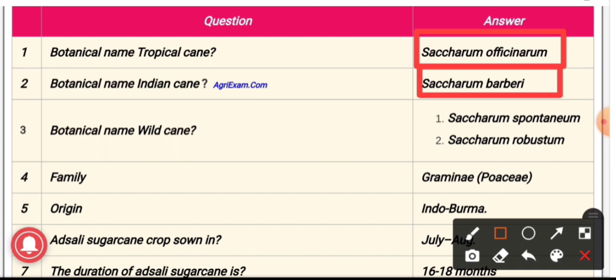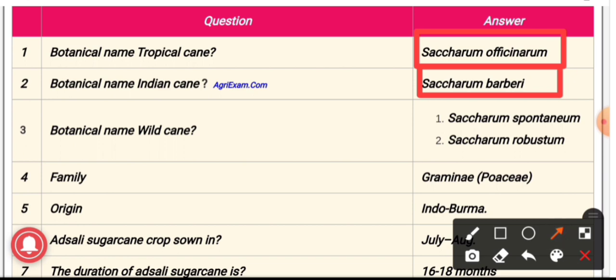Third cultivated species is Saccharum sinensis, also known as Chinese cane, and this Saccharum sinensis has medium sucrose content and high fiber and contains long and thin stalk.